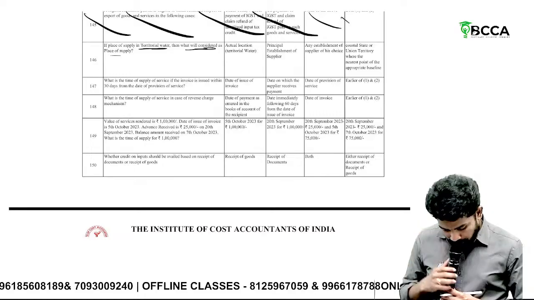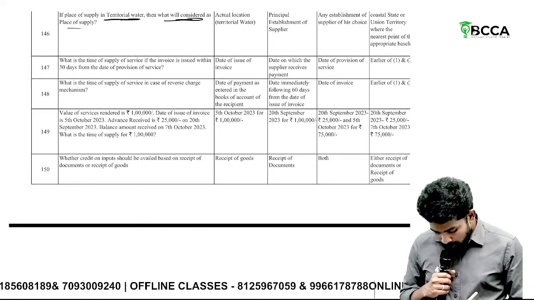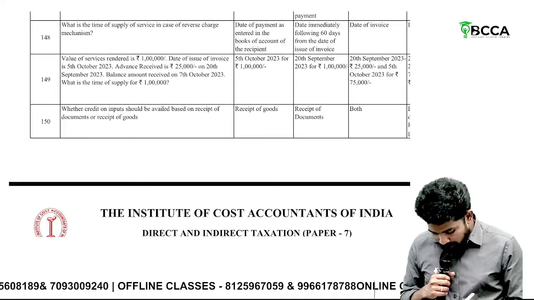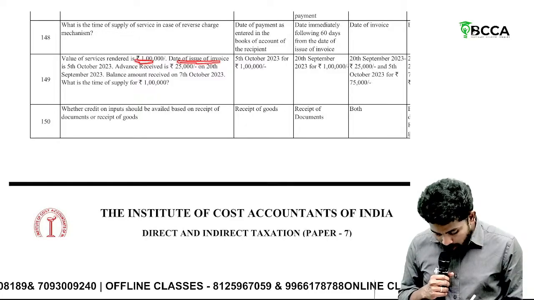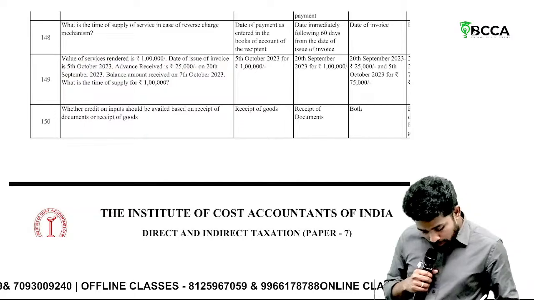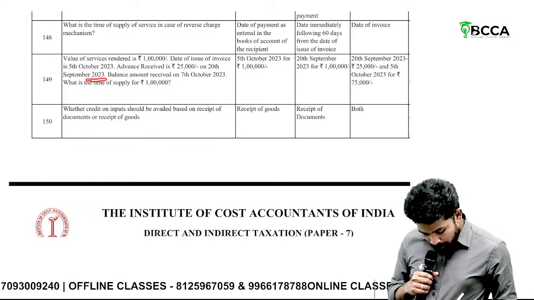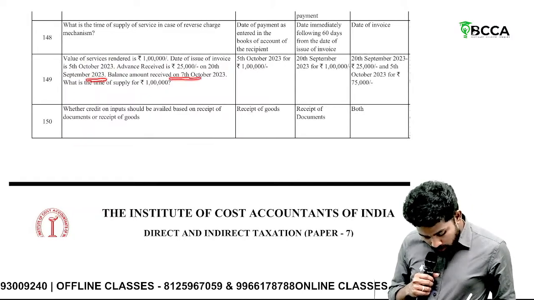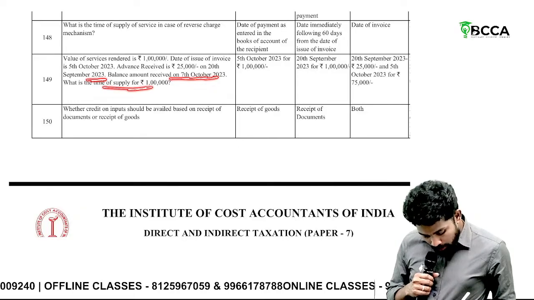Then understand: the value of services rendered is 1 lakh. Date of issue of invoice is 5th October. Advance received 25,000 on 25th September. Balance amount received on 7th October. What is the time of supply for 1 lakh?